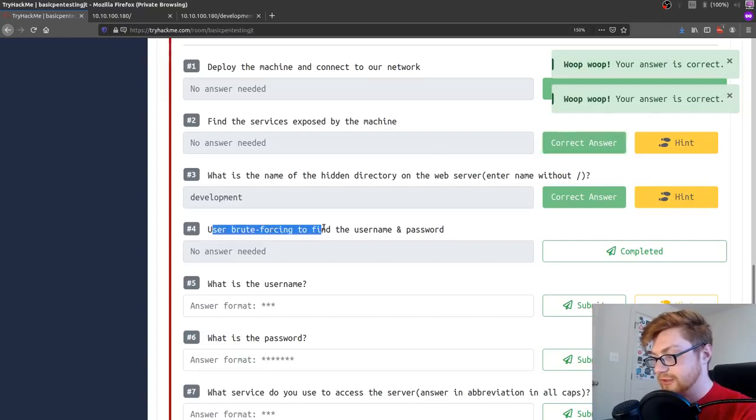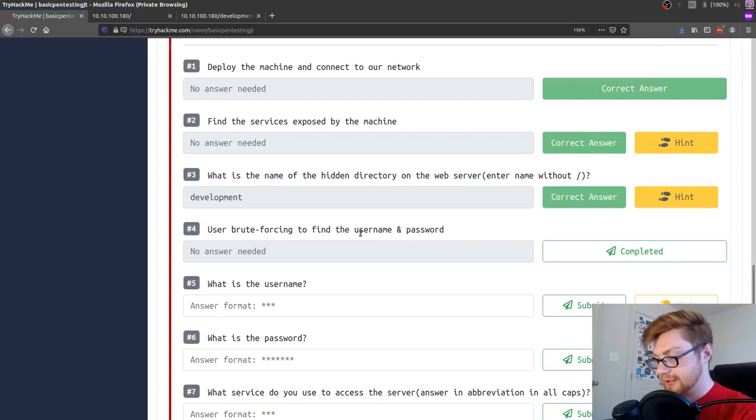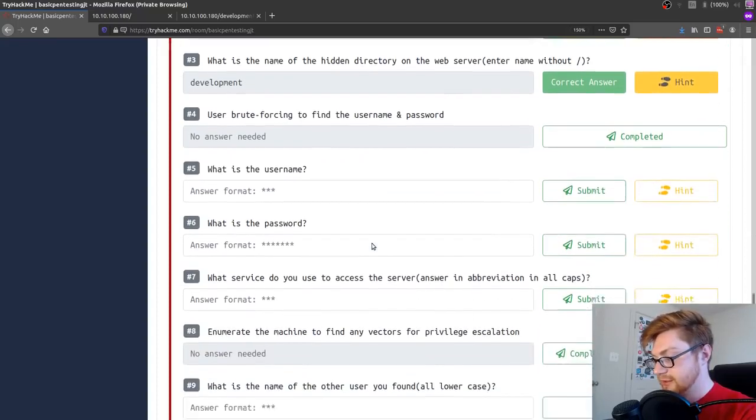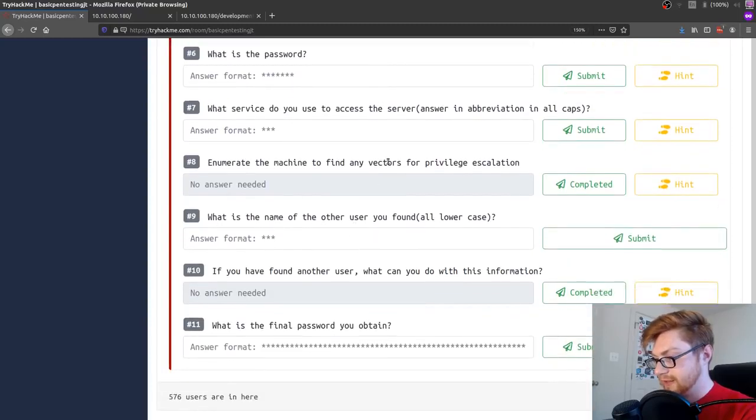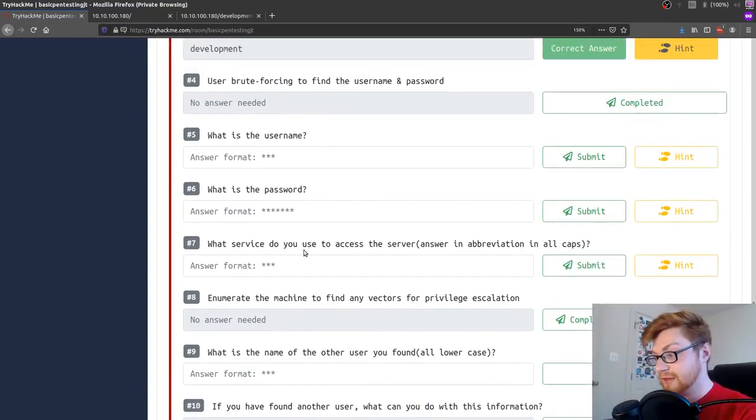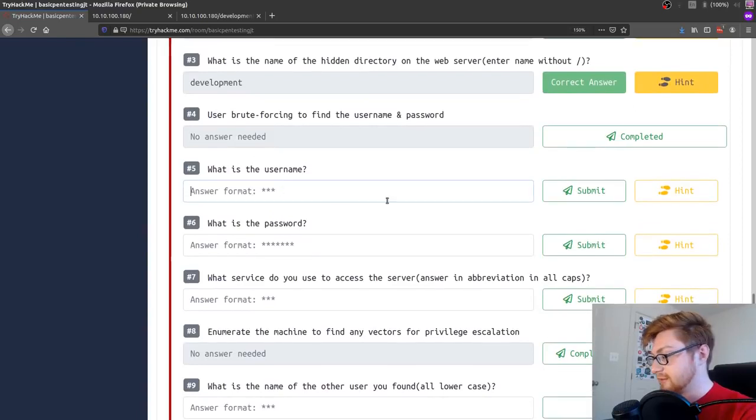User brute forcing to find the username and password. Okay. What is the username? What is the password? Okay. What was the name of the other user you found? Find any vectors for privesc. And what was the final password you obtained? This is good because the asterisks it shows you give the length, so you at least have an idea of what it's looking for. That's kind of cool. So let's get these usernames.